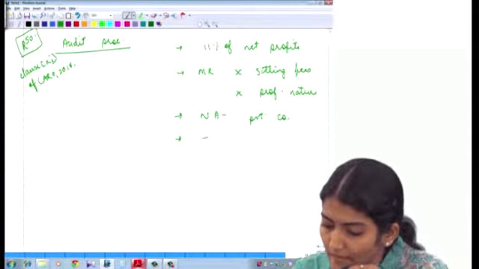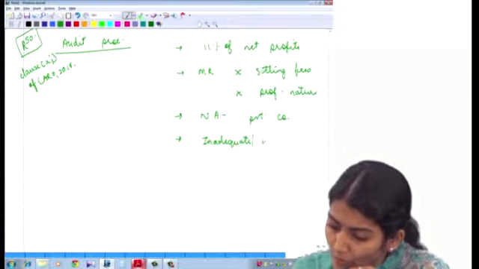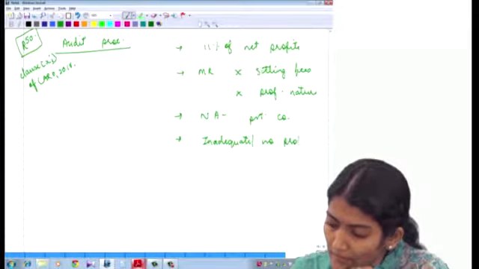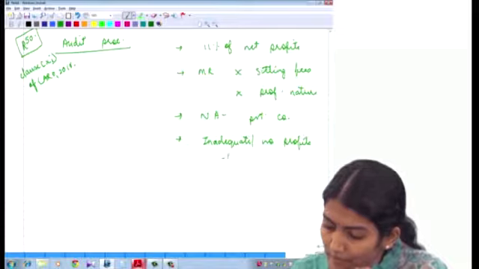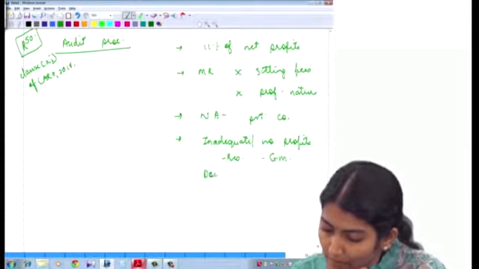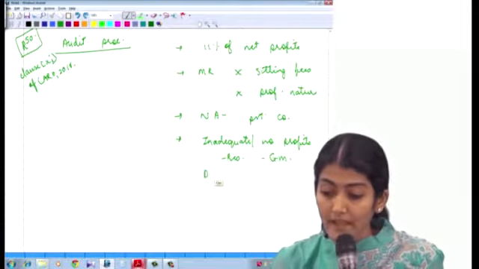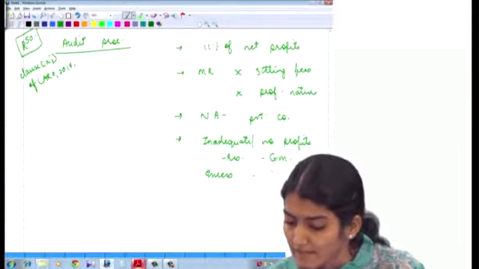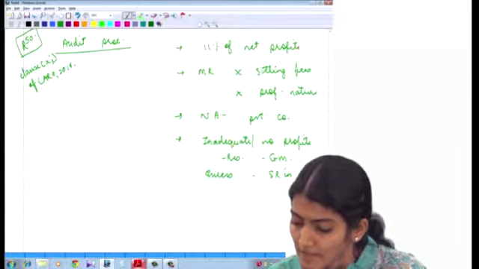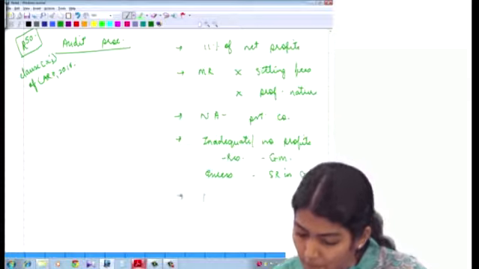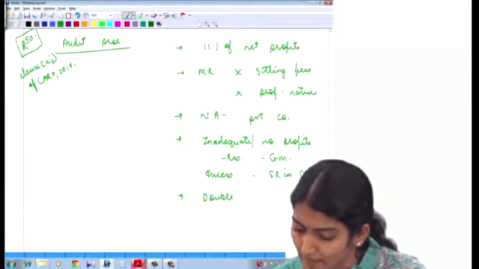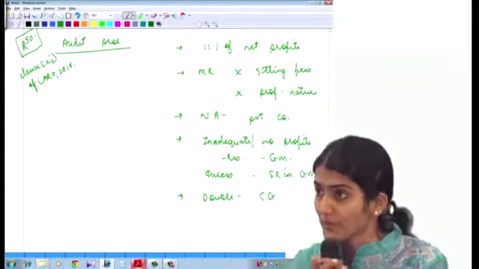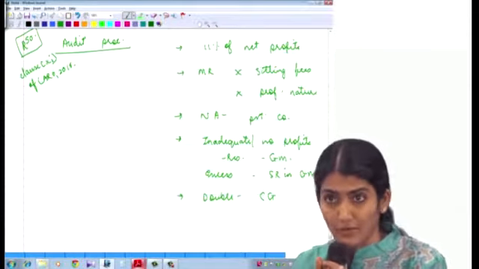Then what does it say? In case of inadequate or no profits, whether a resolution has been passed in the general meeting. If you want to pay in excess of what is allowed, then a special resolution in the general meeting. And if you want to double it, then you require the approval of the central government.